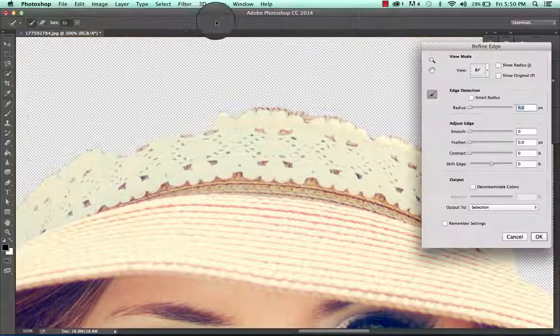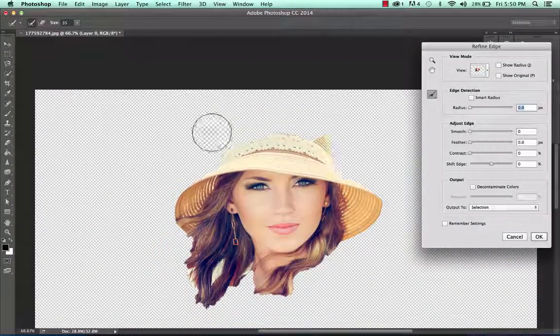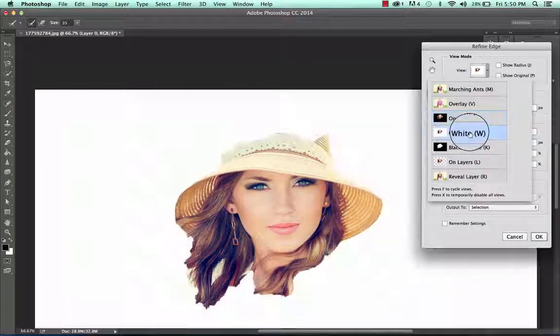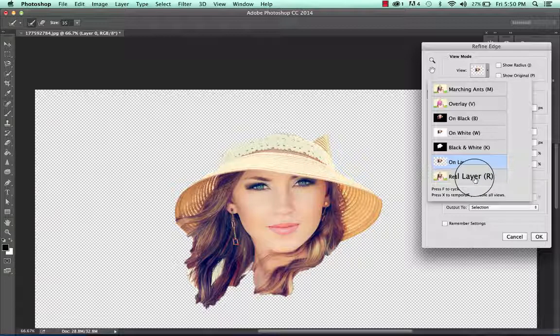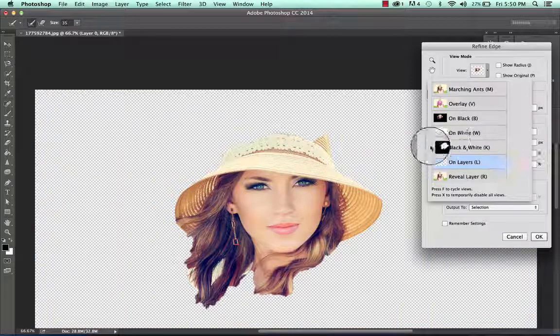Refine Edge button. So if we click that and we zoom out, it will give us just our selection, and then it'll say, okay, how do you want to view it? We can do marching ants and overlay. We could do it on black, white. We could do the black and white map, so the alpha channels, or on just an invisible layer, or we could reveal it on top of the actual layer. I personally like the on the invisible layer view.